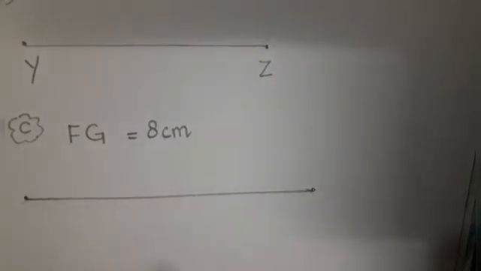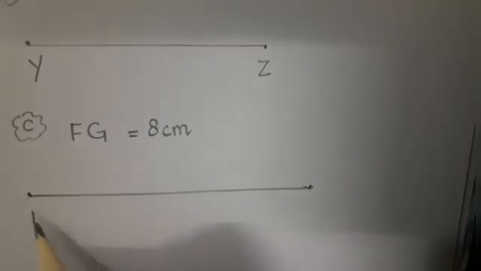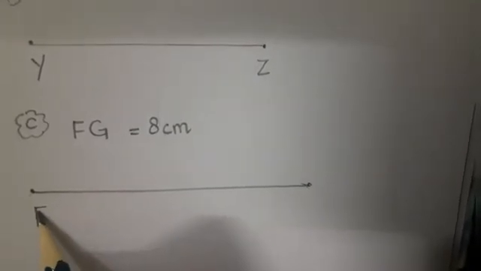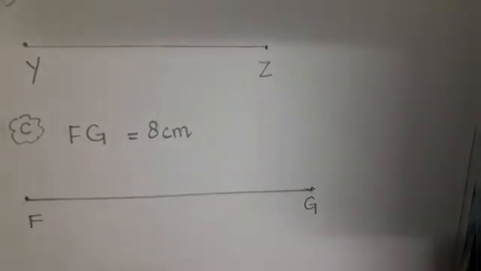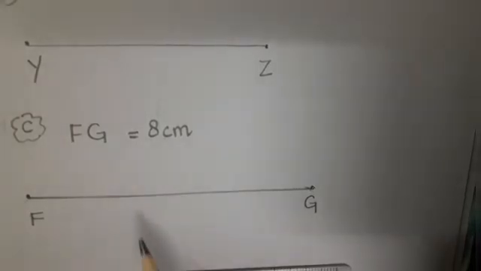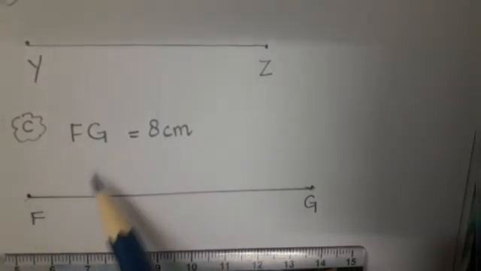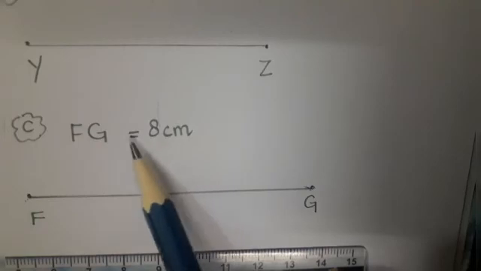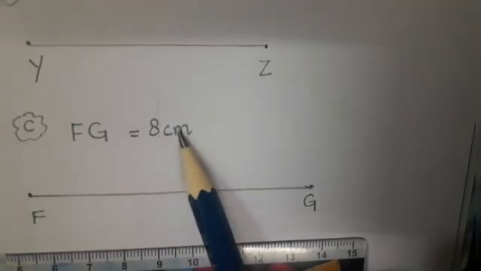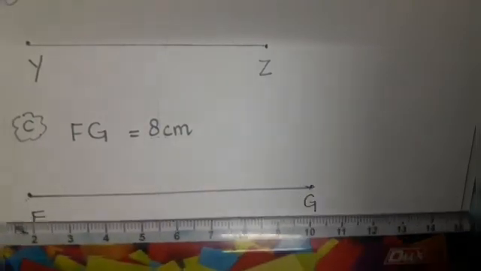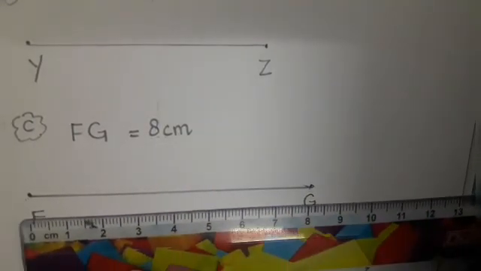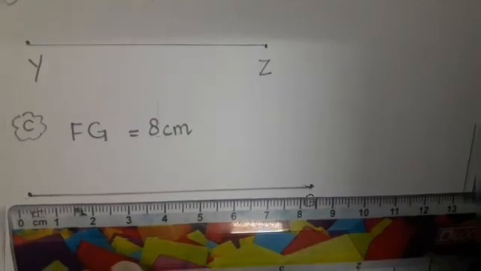So what is the name of this line? F and G. In this way you can make lines. First of all, the number they give you here, 8 centimeter, 9 centimeter, any number, you just have to take your scale and first of all make 2 points.